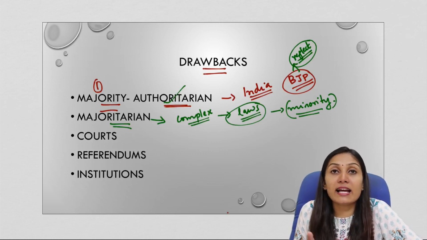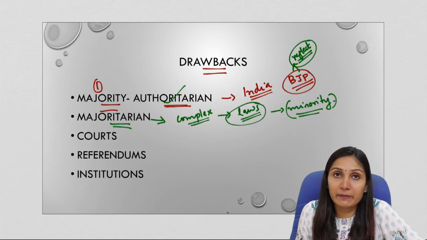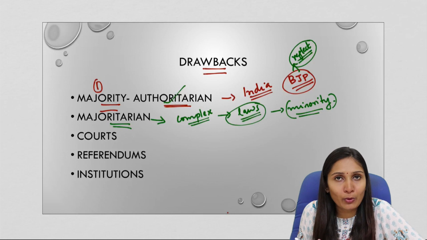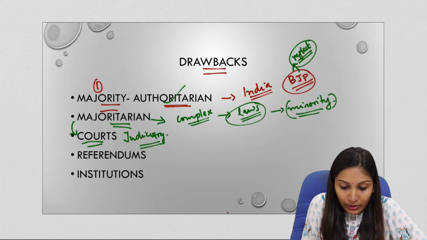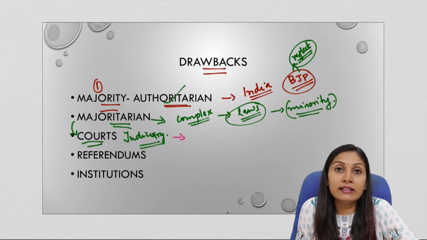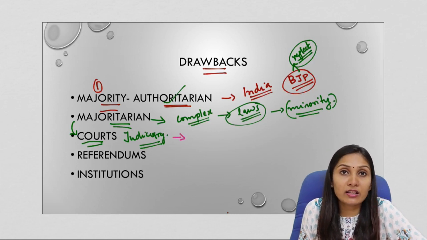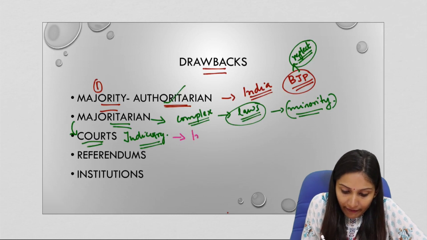Now, those who are dissatisfied with the decision of the government or those who are not able to accept the decision of the government, what is the option left? They will go to the courts. So the judiciary is the last resort. And here, this can happen only in those countries where there is an independent judiciary. In India, we have an independent judiciary.